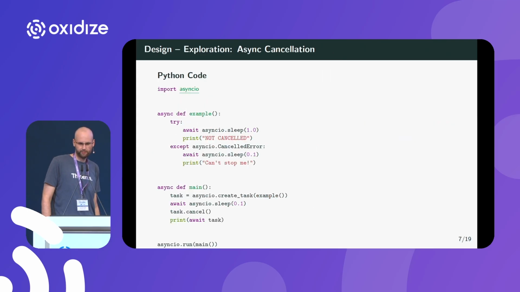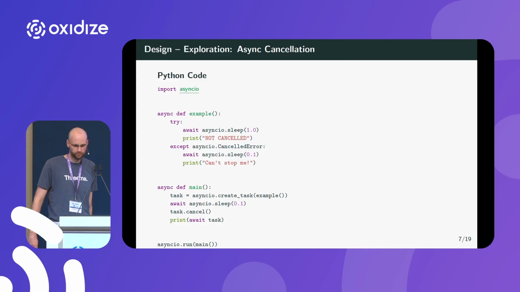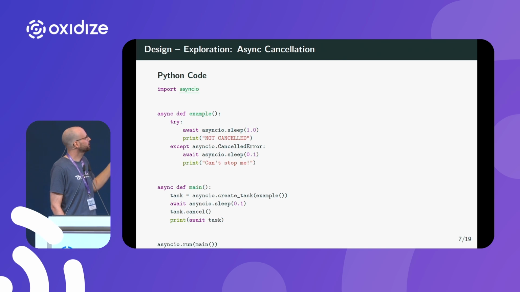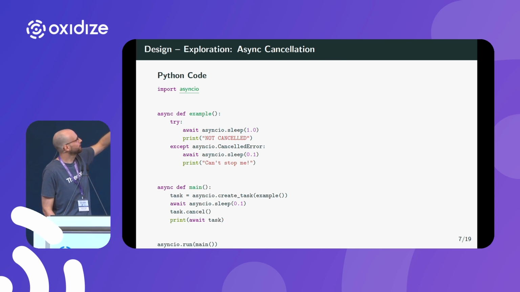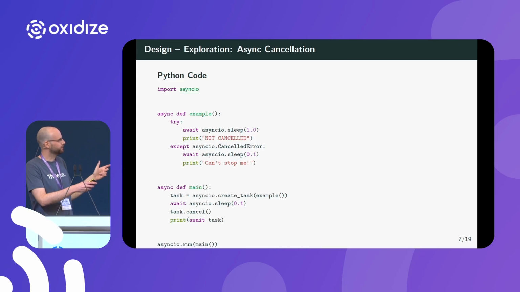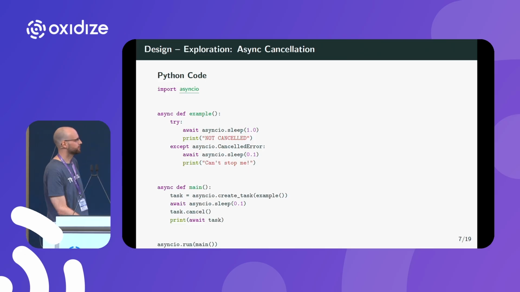Here we have another example, and we're looking at async cancellation. This is Python, and it is using asyncio. Python was one of the first languages to introduce async await. How it works in Python is that we have another async function called example, and we are creating it in Python. These are called coroutines, and then we can wrap it into a task. And then we can cancel that task. This is exactly what we're doing here.